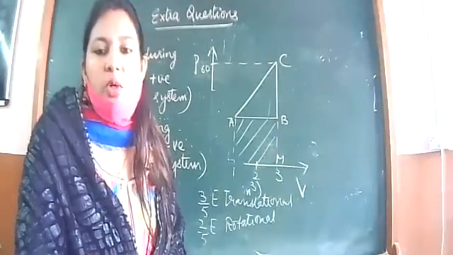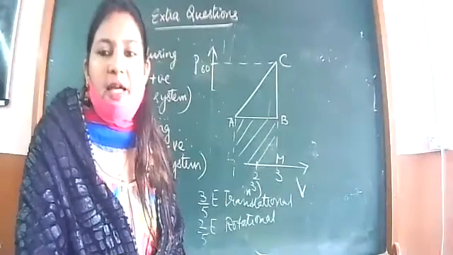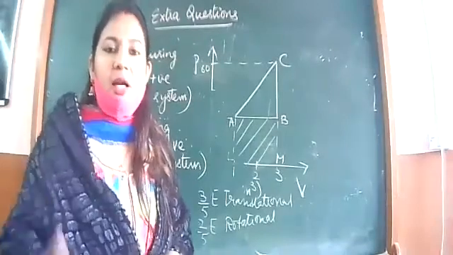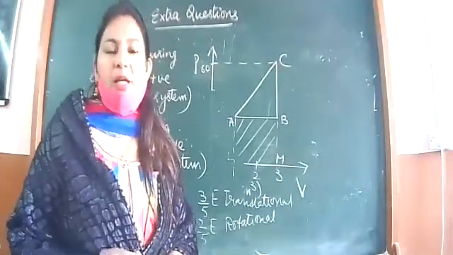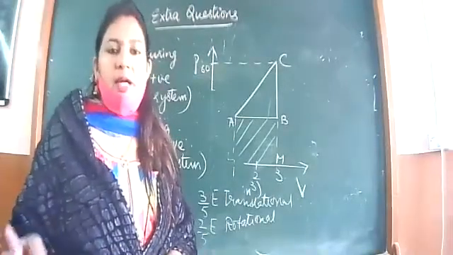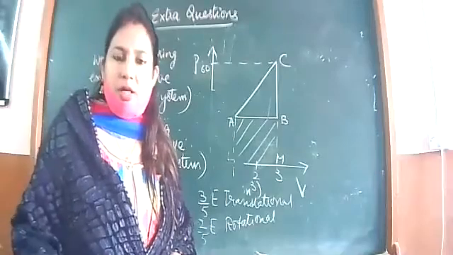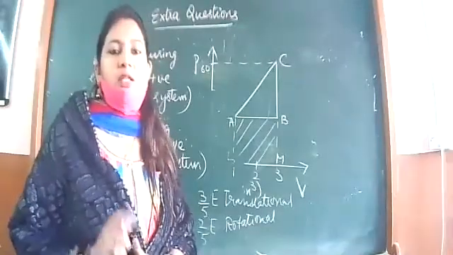One more definition was there. Let us cover that also. Cyclic process. We did different types of processes, thermodynamic processes. Four main types were there: isothermal, adiabatic, isobaric, isochoric. One more type is there, cyclic process.